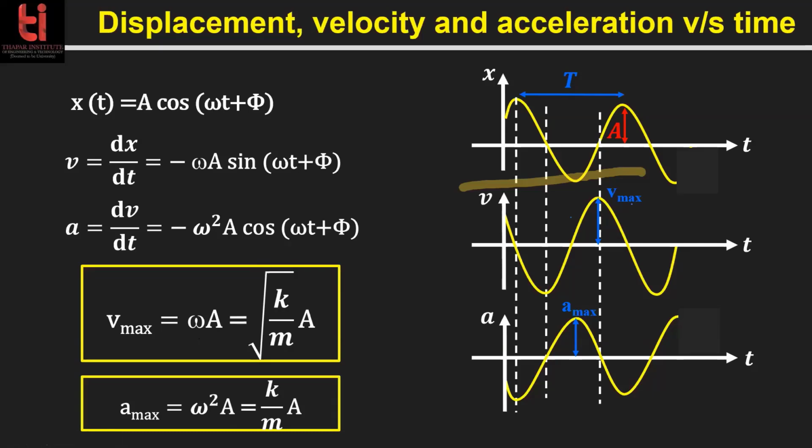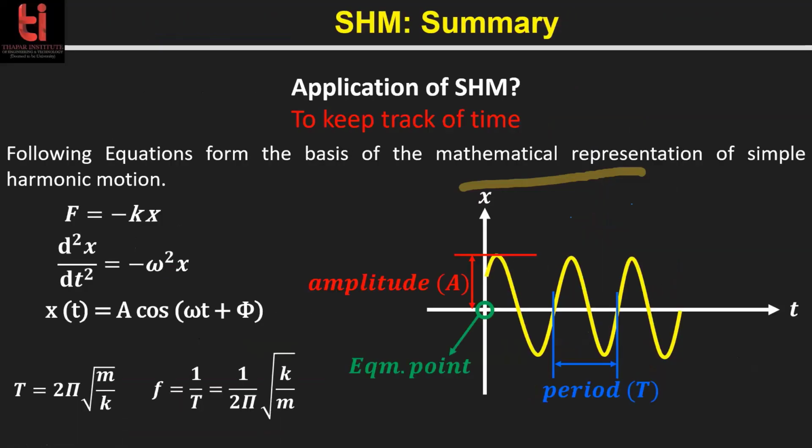Next, in the last part, we will talk about the application. What is the application of simple harmonic motion? You have seen pendulum clocks, have you? Yes, sir. In those clocks, we use simple harmonic motion because for simple harmonic motion the time period is the same.